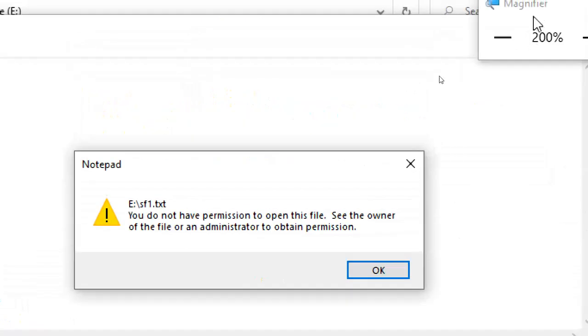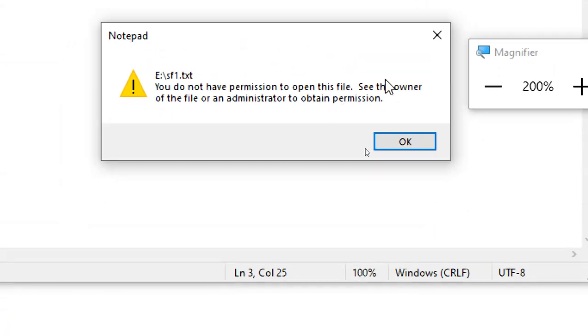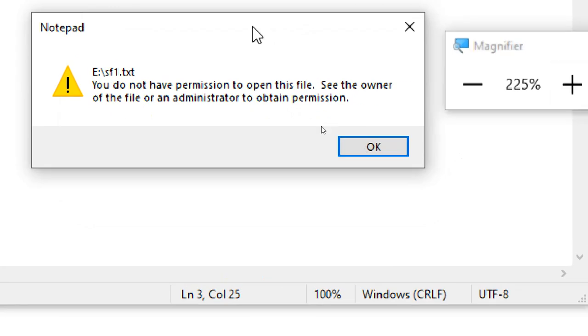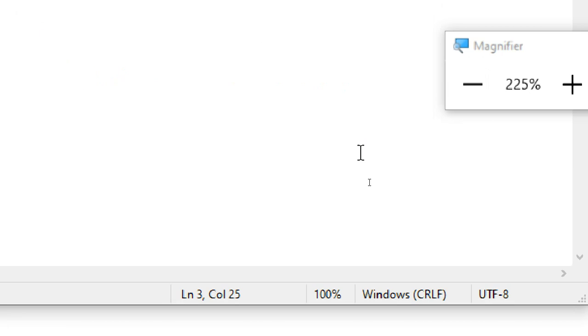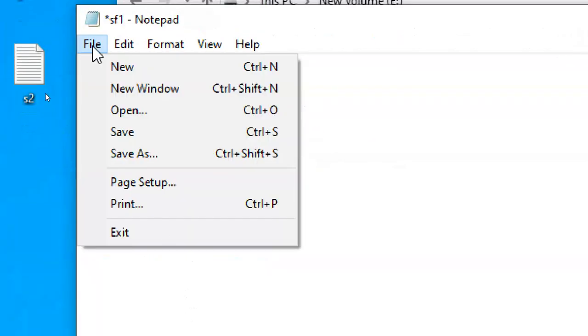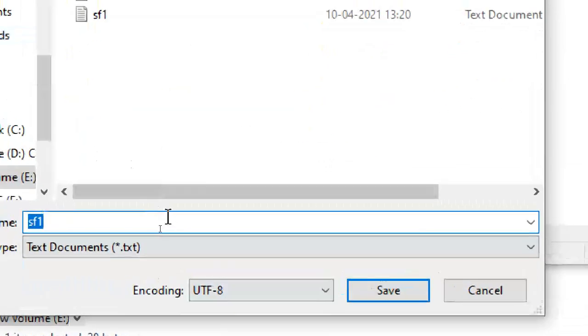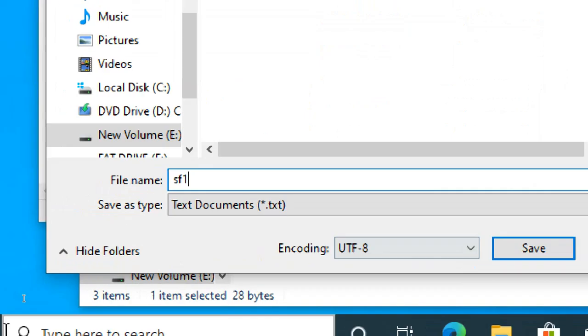So what is it showing? You do not have permission to open this file. See the owner of the file or administrator to obtain permission. So you don't have the right. Okay, so what to do now? Either you have to close it, which means it won't save, otherwise try again with the same name. Save is not working now.